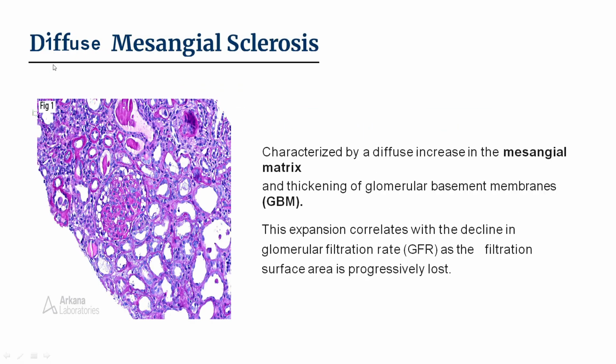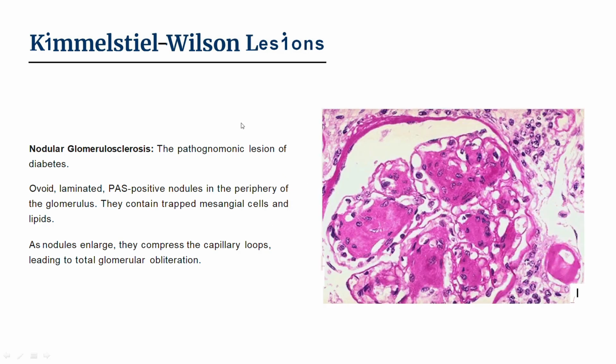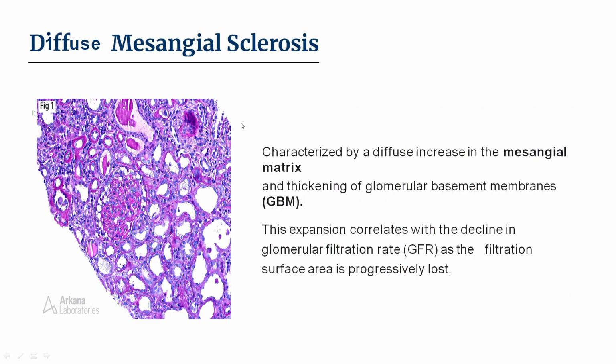Next, we can see diffuse mesangial sclerosis. It's characterized by a diffuse increase in the mesangial matrix. As we know, the glomerulus contains mesangial cells, which control sodium transport and further mechanisms, which I won't go into as that is physiology. There is a diffuse increase in mesangial matrix in this mesangial sclerosis, along with thickening of the glomerular basement membranes.